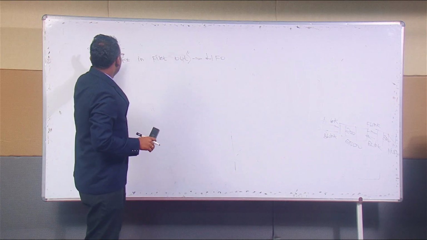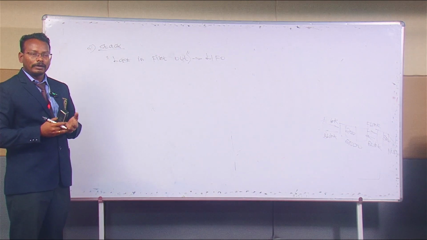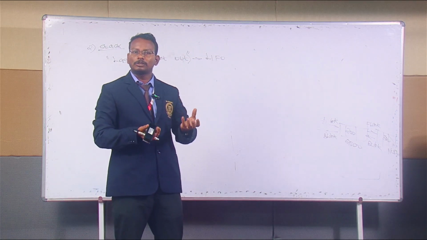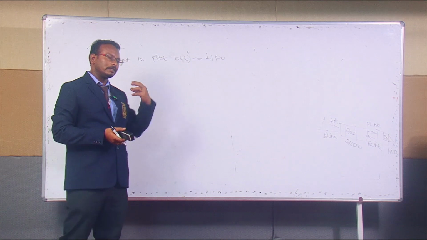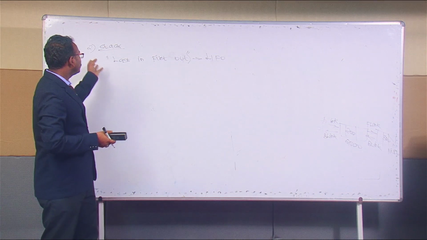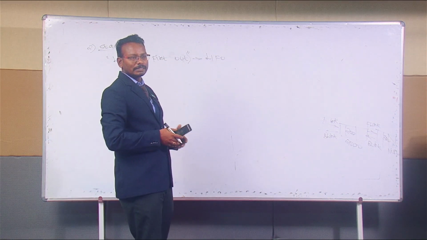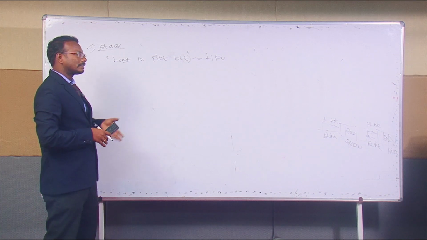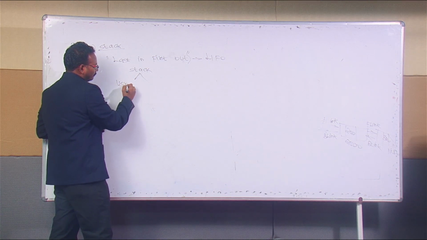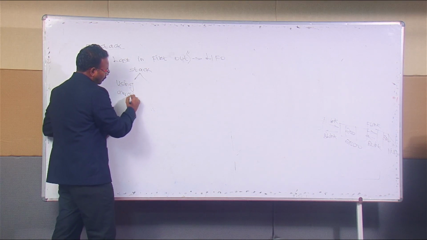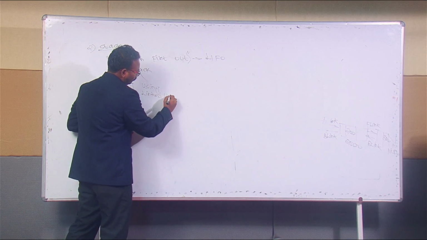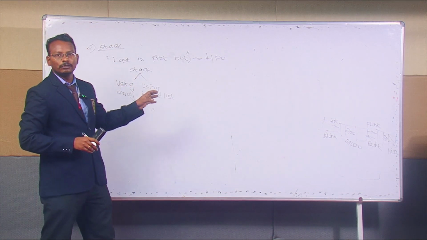In a stack we use insertion, deletion and peek operations. For inserting data we use push. For deleting data we use pop. For accessing data we use peek. These are the different methods used in a stack. For arranging the data in a stack, there are two methods available. One is using an array, and the other is using a linked list.